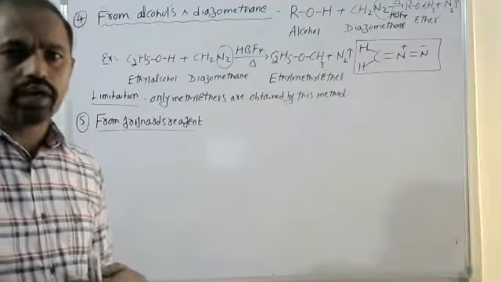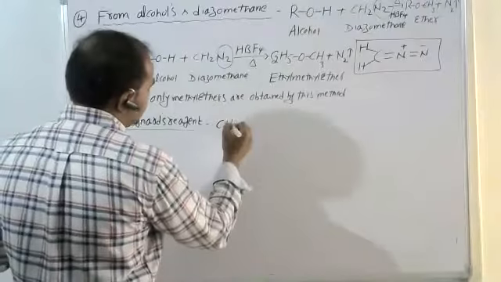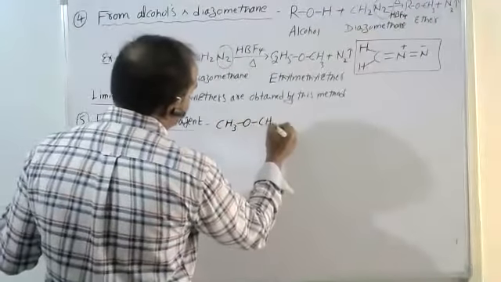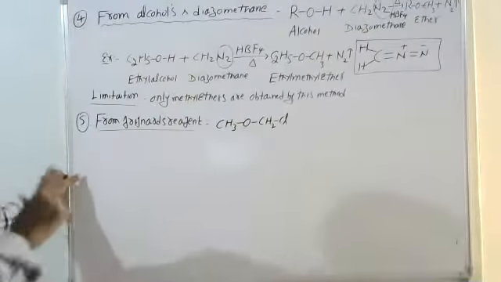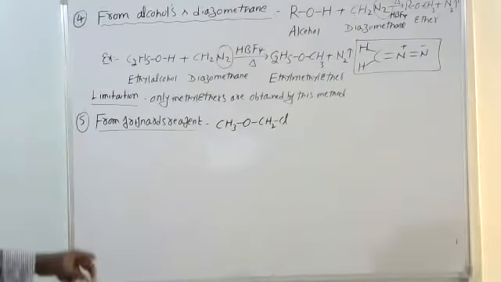For example, if I take CH3OCH2Cl, I have taken particularly methyl chloro, methyl plus oxy, methoxy chloromethane. What is the name? Methoxy chloromethane.